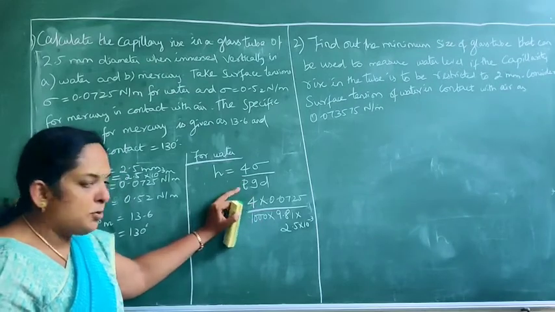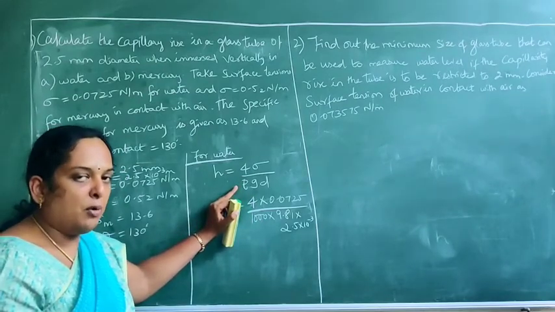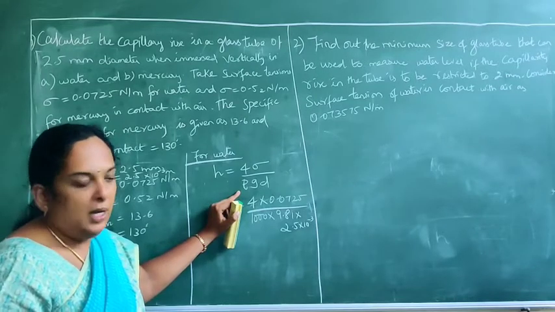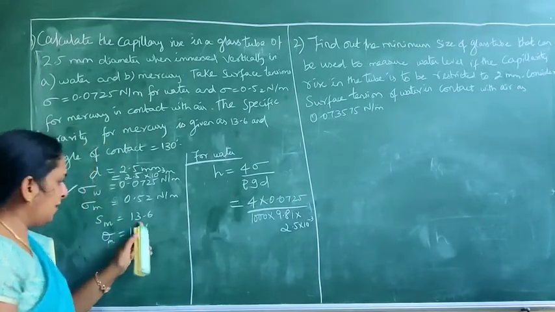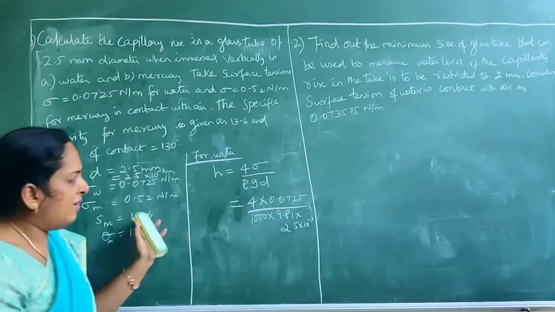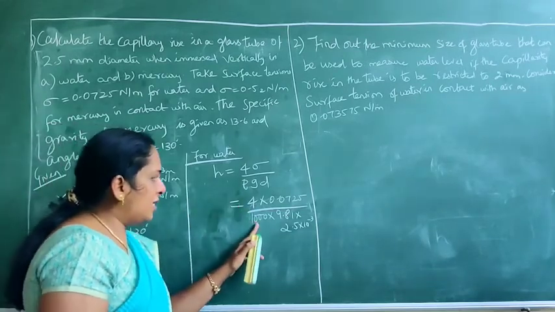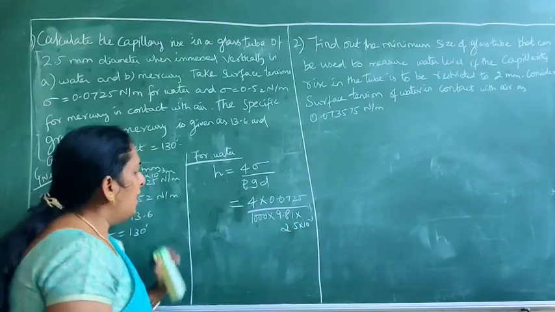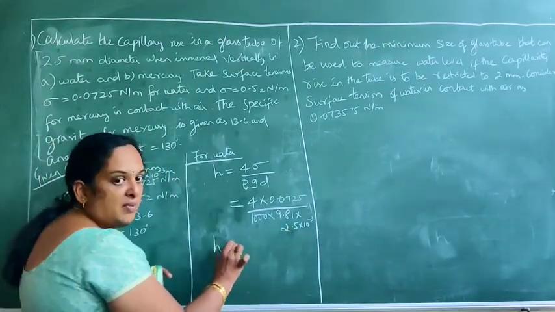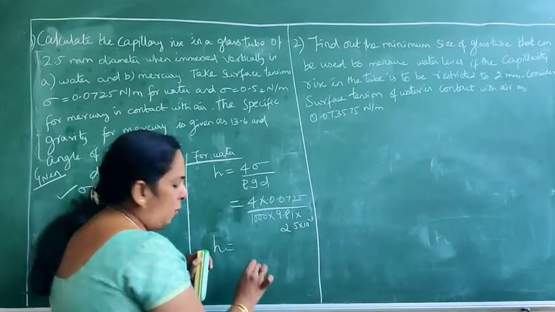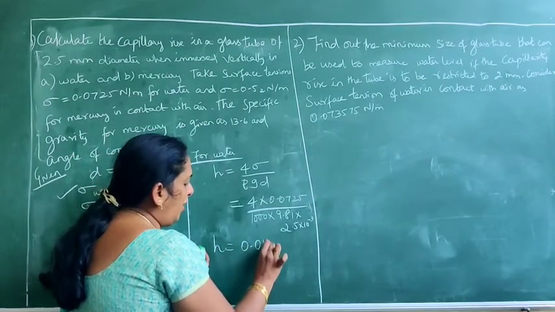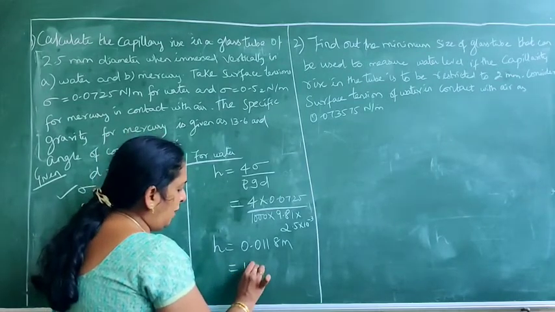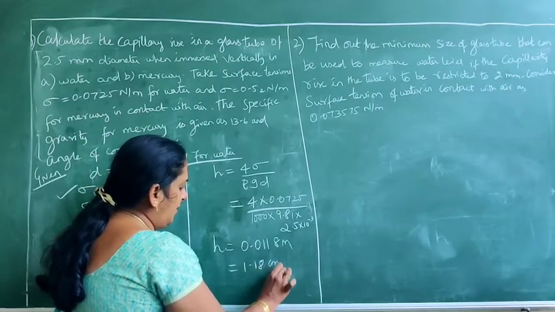So remember, if ρ is not given, you have to assume for water it's always 1000. If it is for mercury, we can calculate it by using the formula. But for water you have to take it as 1000 and g is 9.81. D is what is given in the problem. Just substitute here. The h value you get is 0.0118 meters, that is 1.18 centimeters.